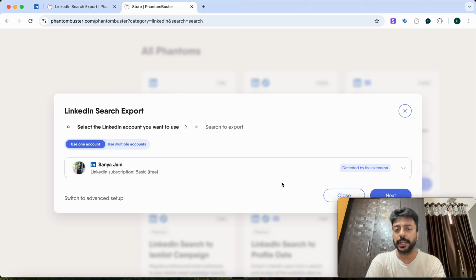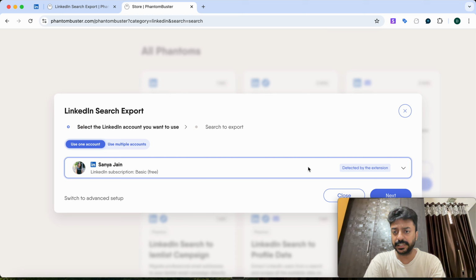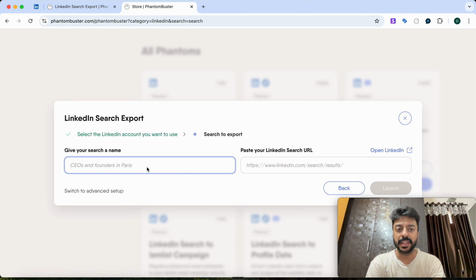And after that, it will detect your LinkedIn account. So you just need to add the Chrome extension, which is a completely free extension, and then it will detect your account. This is completely safe, because I've been using this extension for more than 5 years now. And then you just click on next, and after that you just need to provide the list. So for example, this time I'm gonna give this a list, CEOs list USA 2, because I'm doing it for the second time right now.